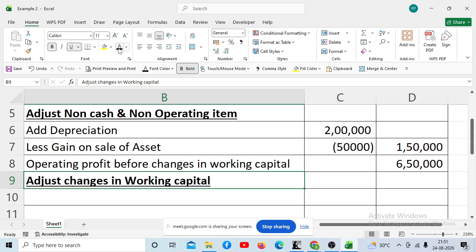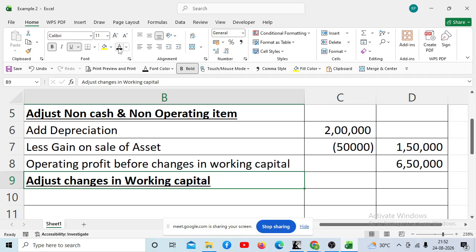Sir, can you tell me what is working capital? Working capital is current assets minus current liability. In short, you can say it is the capital which is required to keep your factory or your business in working condition. Suppose you have 10 crore, and out of that you purchase machinery of 5 crore and a building of 5 crore, so your 10 crore is gone.